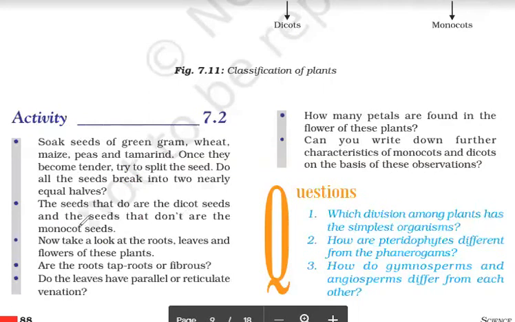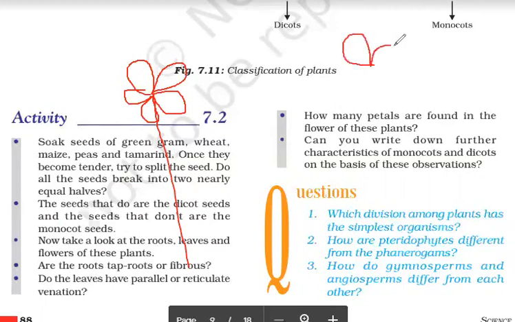Then comes, next is about flower. So dicots have floral parts arranged in 5 or multiples of 5. There can be 4 or 5 floral parts, say 5 petals, 5 sepals, 5 stamens, 5 carpels, like that. But in case of monocots, flowers are trimerous. That is, these are arranged in 3 or multiples of 3.